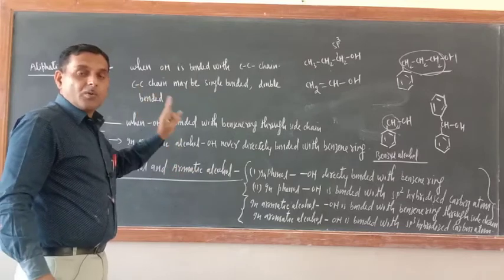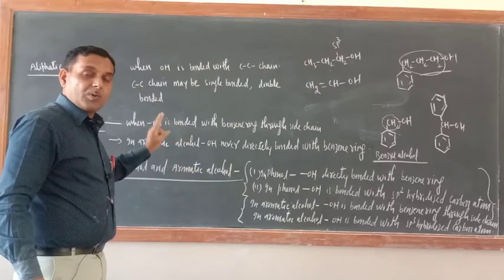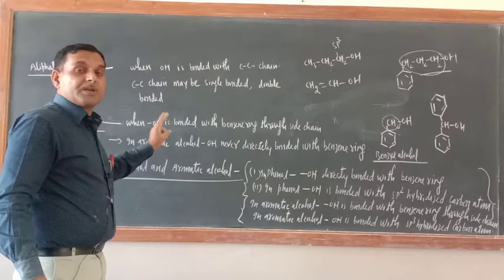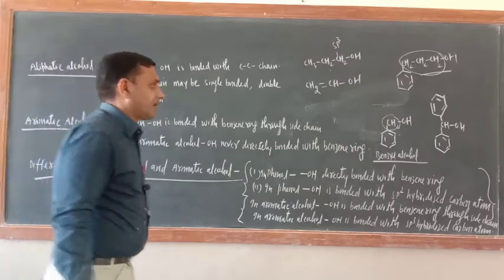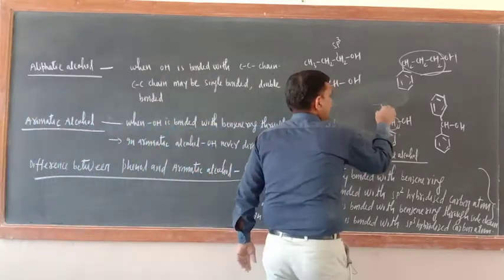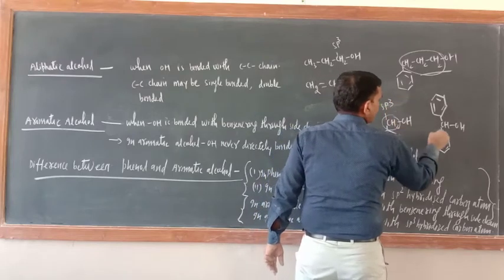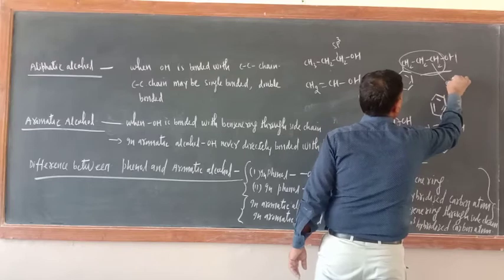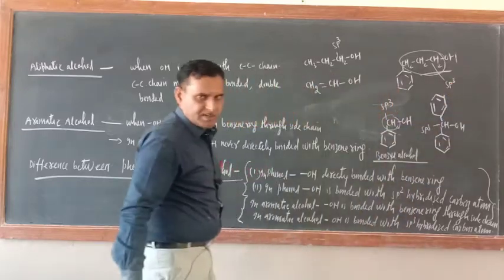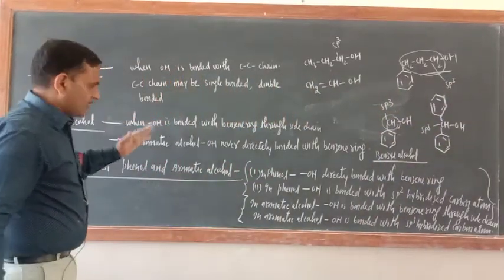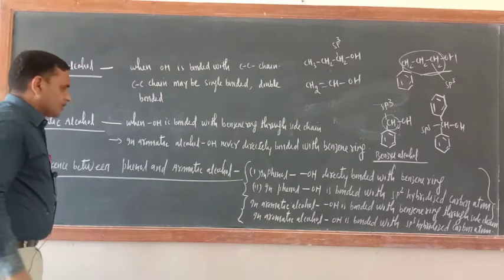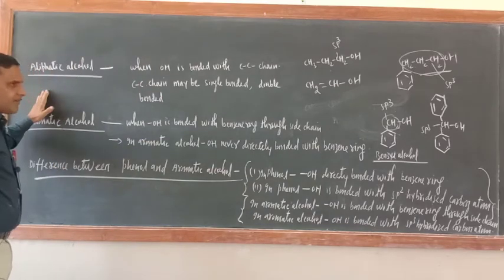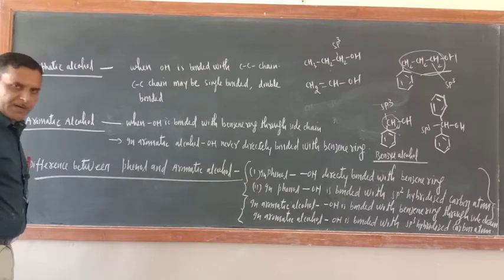One thing. In aromatic alcohol, OH is bonded with sp3 hybridized carbon atom. This is sp3 hybridized carbon atom. This is also sp3. Here also this is sp3. Correct or not? Remember this one. So this is aromatic alcohol. Now what is the difference between phenol and aromatic alcohol?